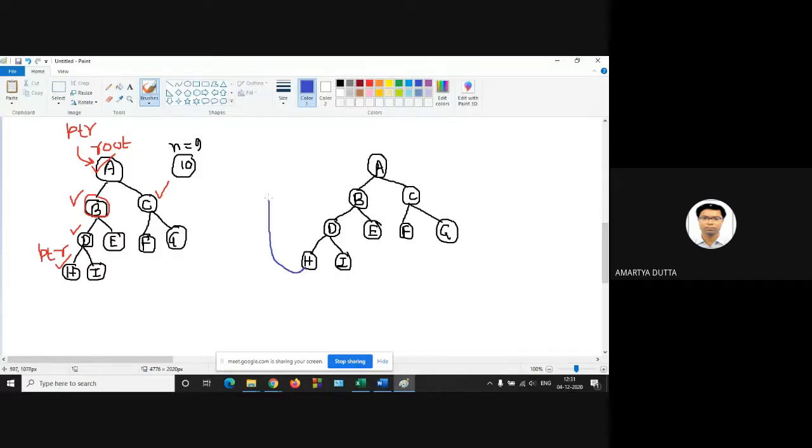So this is one dangling link. Please note it carefully. This is called the dangling link, dangling pointer. What is a dangling pointer or dangling link? If the predecessor or successor of any node scanned in an in-order traversal is null, then the link is called the dangling link.